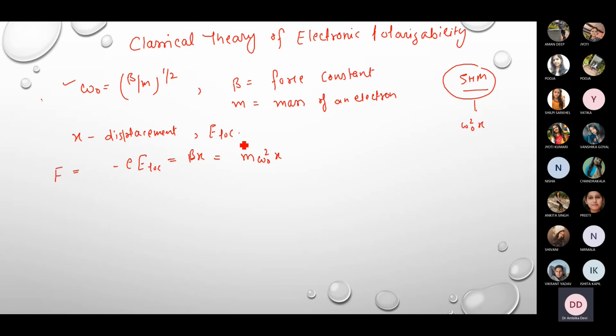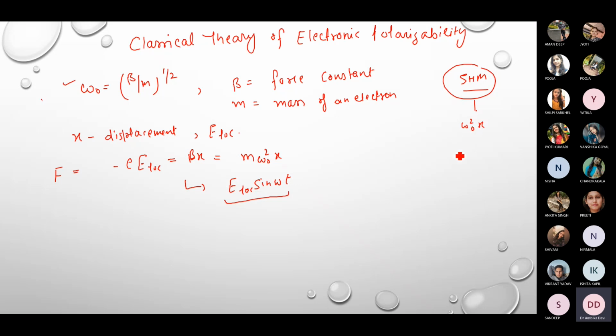So the dependence of the electronic polarizability on the frequency can be shown by assuming the system as a simple harmonic oscillator, and the equation of motion of a simple harmonic oscillator under the influence of the applied electric field. So we are taking the real part of the applied electric field because it is an AC field. So the real part is E local sine omega t. So we are taking this as the force, right?